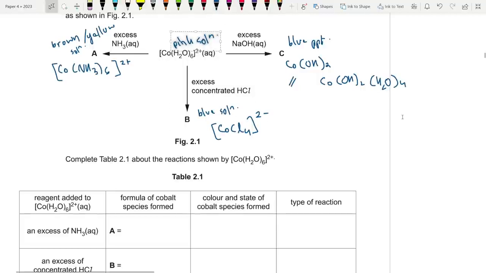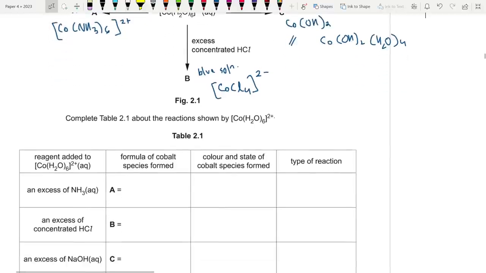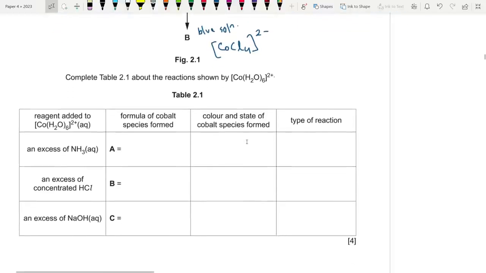When you add excess chloride, it turns into a yellow solution. When you give excess NaOH, it turns into a pale blue PPT. When you give excess NH3, it turns into a dark blue or violet purple solution, right? Okay, so let's just write this down now.